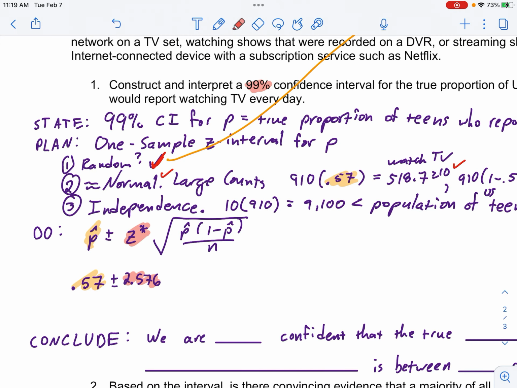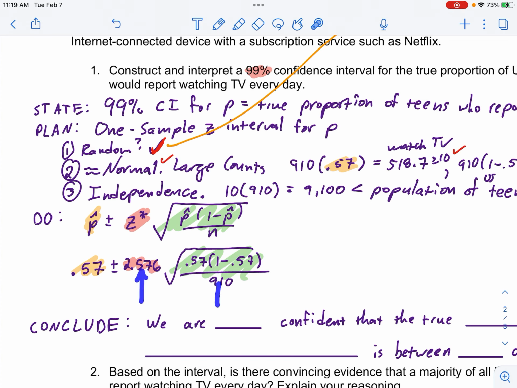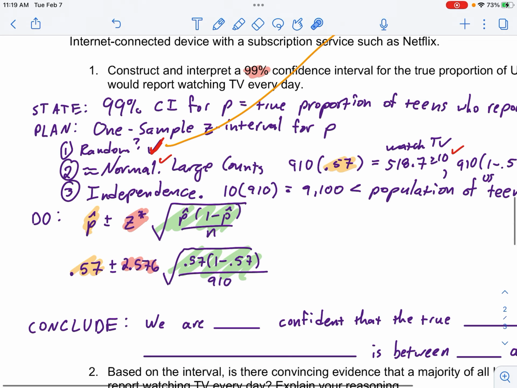Then this big piece here, this is the standard deviation of the entire sample. So that's the square root of, why do I keep writing 37? 0.57 times 1 minus 0.57, divided by the sample size of 910. So essentially, I think the middle is 57%, and then I'm going to go up and down, plus or minus, about 2.5 standard deviations to get my interval.